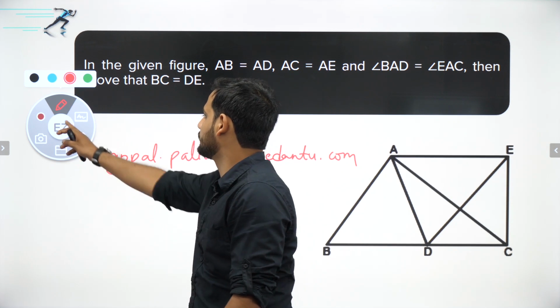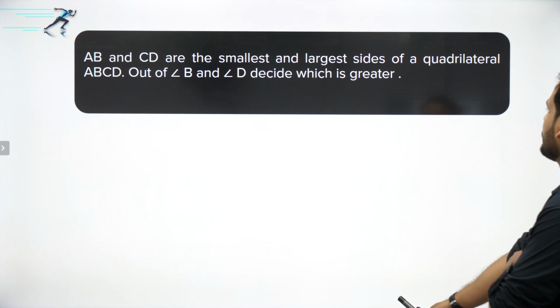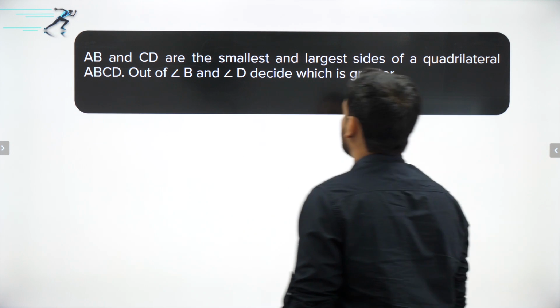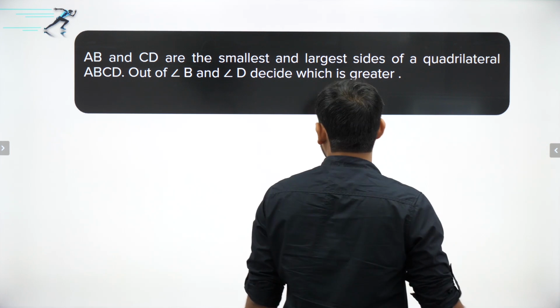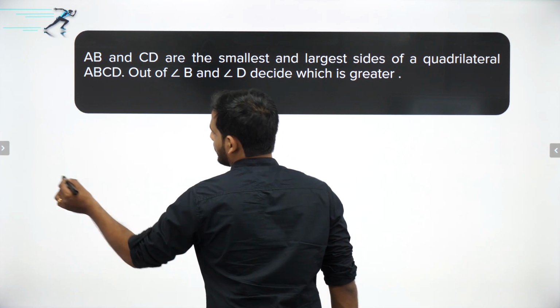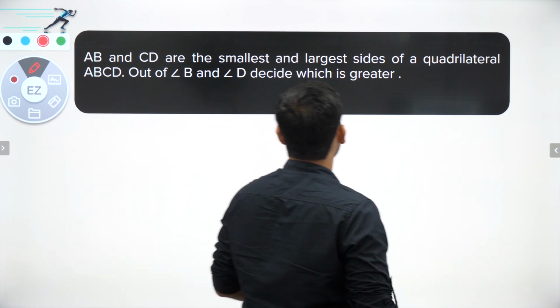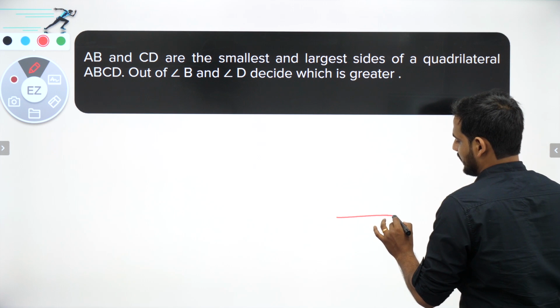So now let's move ahead bachcho, and the next question is this: AB and CD are the smallest and largest sides of a quadrilateral ABCD. Out of angle B and angle D, decide which one is greater. So what they are saying bachcho is that there is a quadrilateral ABCD, nothing special, any normal quadrilateral, but AB and CD are the smallest and largest. So AB smallest.